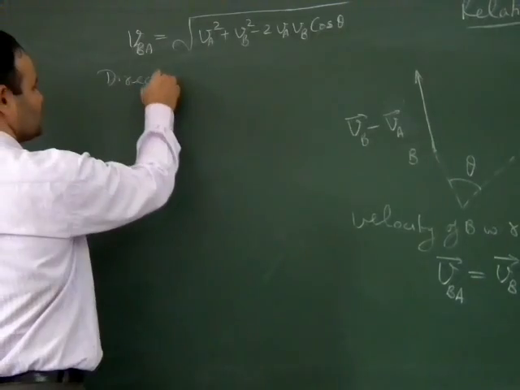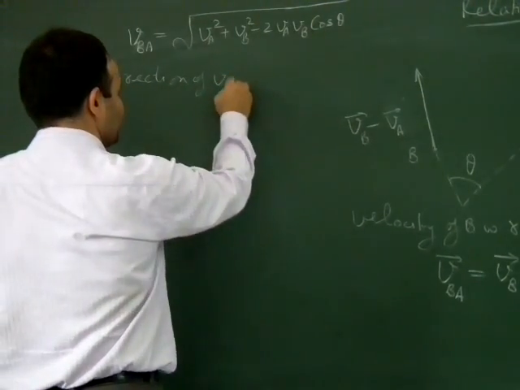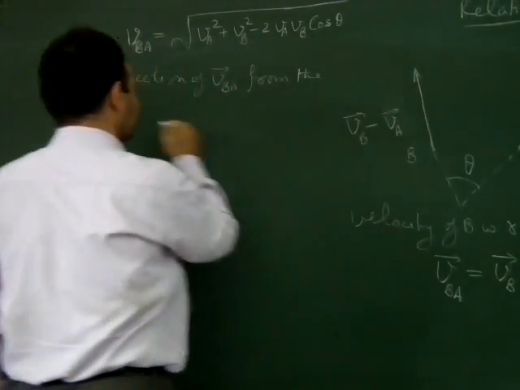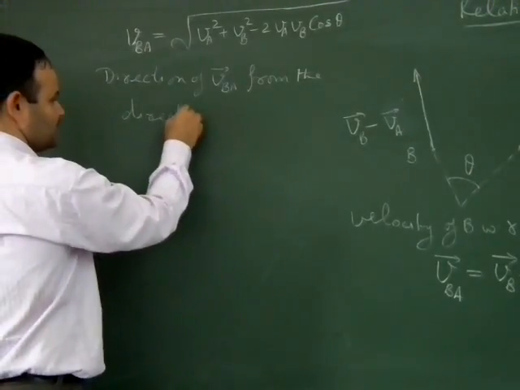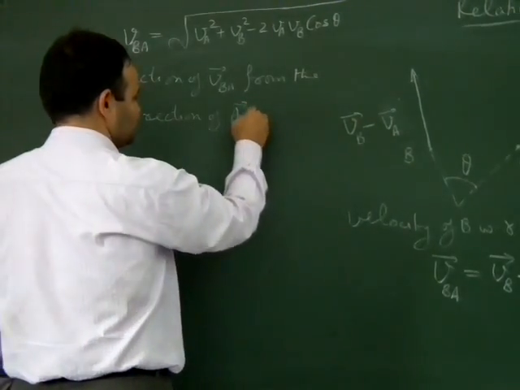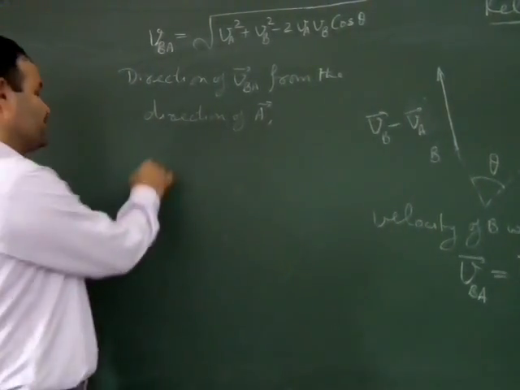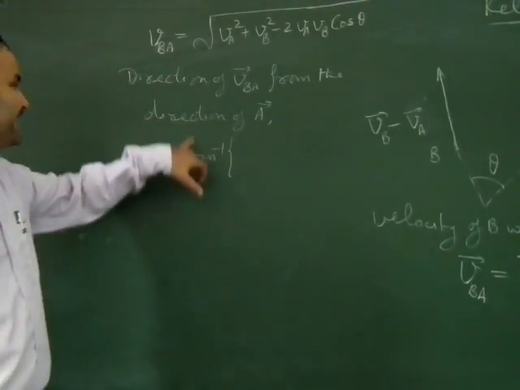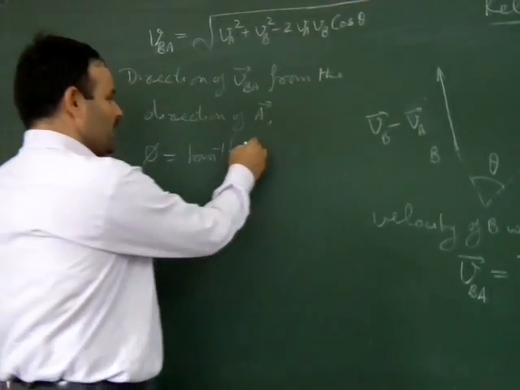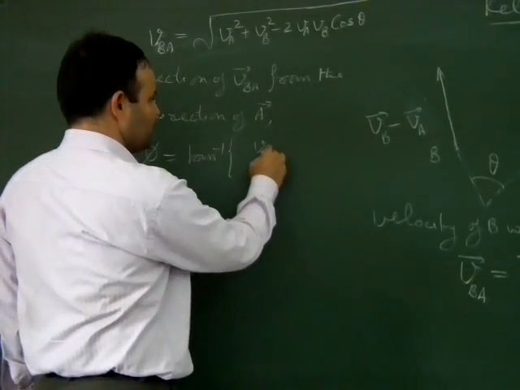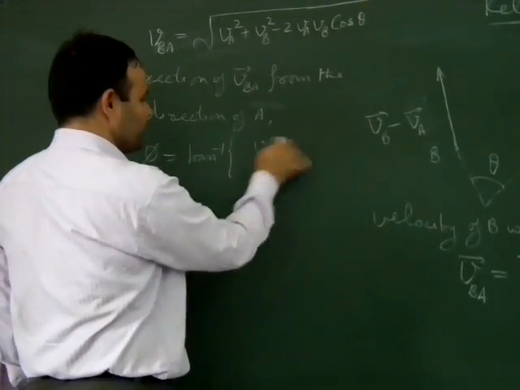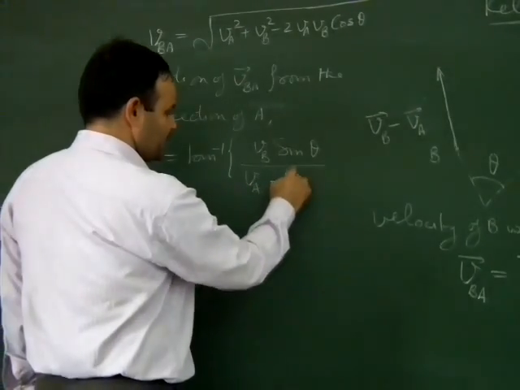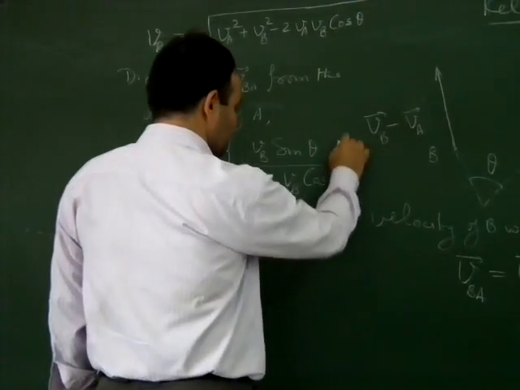If its direction is to be found, then the direction of VBA from the direction of vector A can be given by phi equal to tan inverse of VB sin theta upon VA minus VB cos theta.